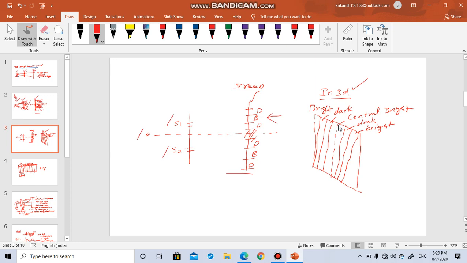This dotted line is the central line. You can see here there is a central bright spot. So this is that spot. Okay, this is that spot. You need to imagine in 3D. After that, again next set.